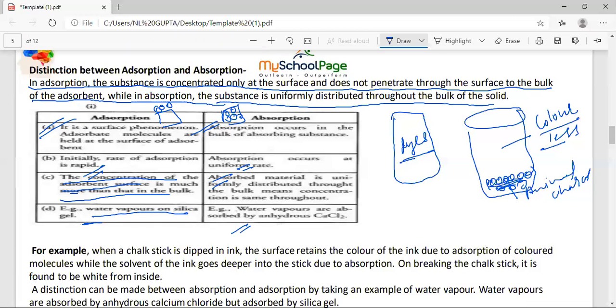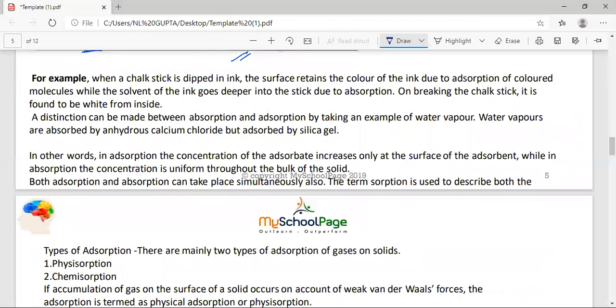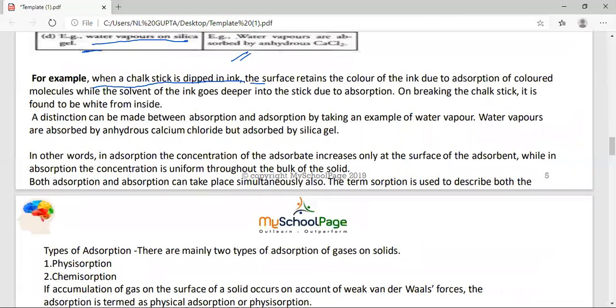Next, student, let us understand these things with an example. When a chalk stick is dipped into ink, the surface retains the color of the ink due to the adsorption of the color molecules, while the solvent of the ink goes deeper into the stick due to absorption. On breaking the chalk stick, it is found to be white from the inside.